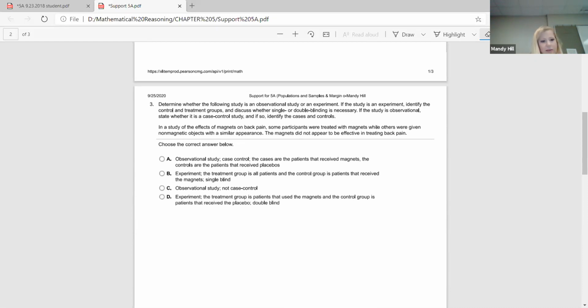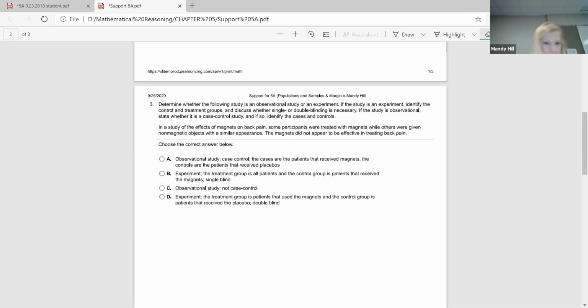So in a study of the effects of magnets on back pain, some participants were treated with magnets while others were given non-magnetic objects with a similar appearance. The magnets did not appear to be effective in treating back pain.